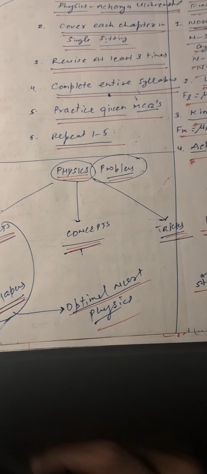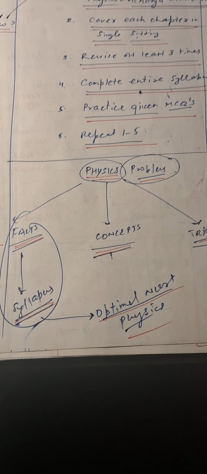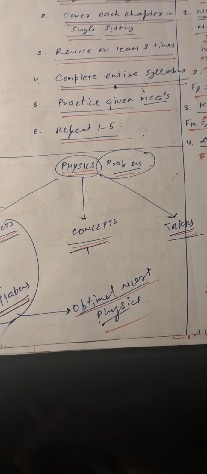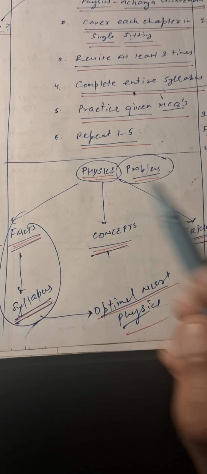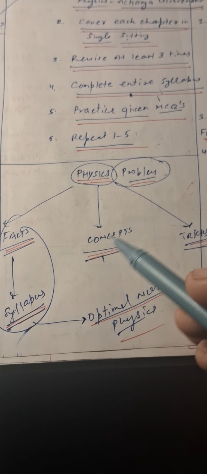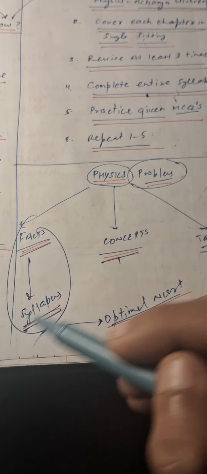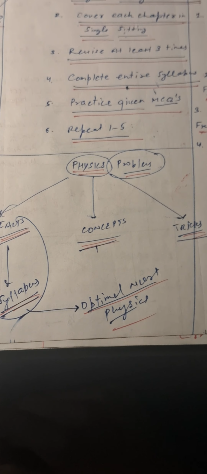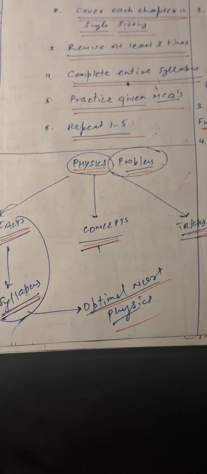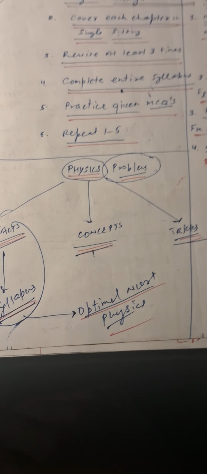Then let's come to the question: why are there so many problems with physics, or how to deal with problems of physics questions? If we categorize, the questions can be of 3 types: the factual-based question, the conceptual-based question, and the tricks-based question. Fact-based questions mean you just complete the entire syllabus within the limits of the syllabus, and you have at least a basic understanding of the facts related to the subject of physics.